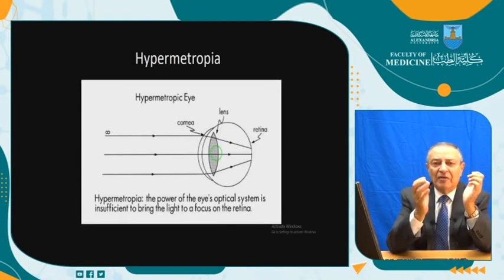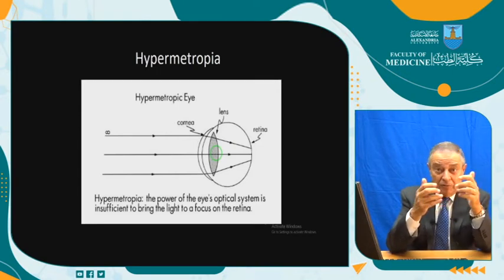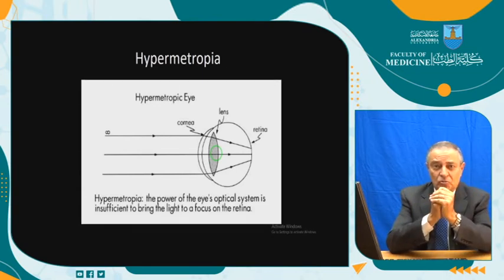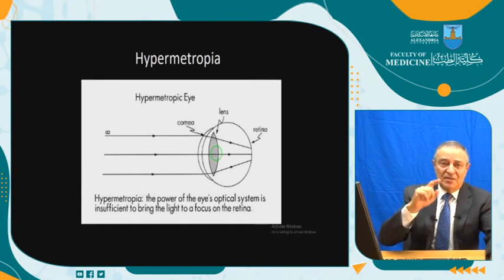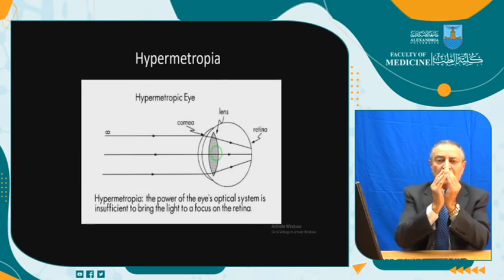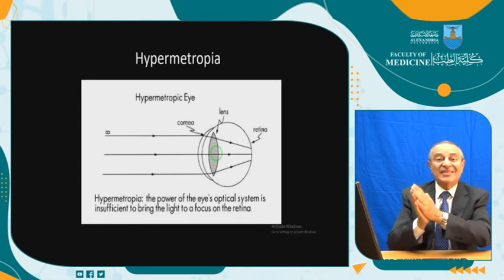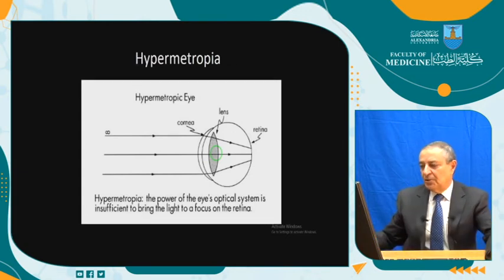You might be having some hypermetropia and not feeling it at this young age, because the lens will correct this error by the accommodation. But if this error is high and the lens is accommodating too much, what will happen? Symptoms will happen, as we will see now.